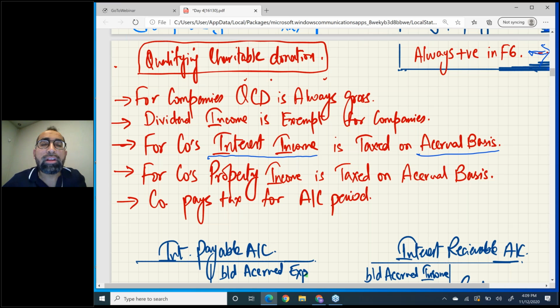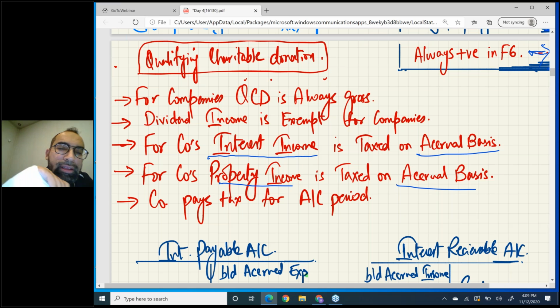For companies, a very important line: interest income is taxed on accrual basis. I hope you remember, for individuals, interest income is taxed on receipt basis. You remember, we used to check the receiving date, we used to highlight the receiving date. But for companies, interest income is taxed on accrual basis. One more thing, for companies, property income is taxed on accrual basis, but for individuals it's cash basis.